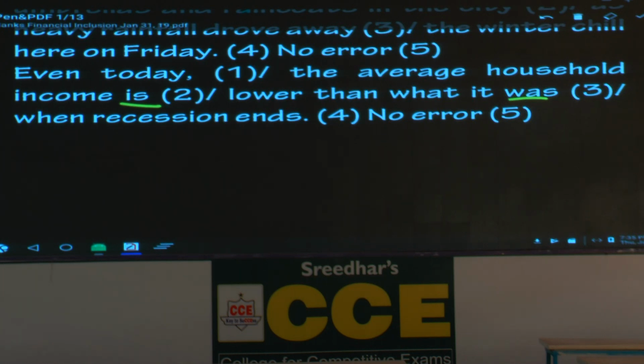Ended. So ends is not correct. It should be in the past form. When the recession ended, it was something. Please make a note, the question is related to past tense. Past tense. How many of you have got all the 4 correct?